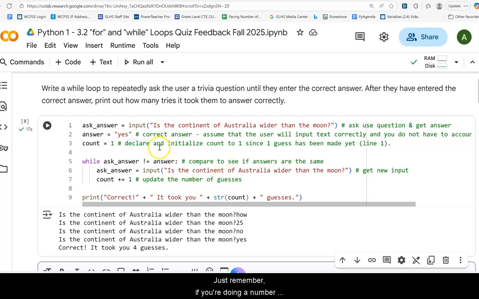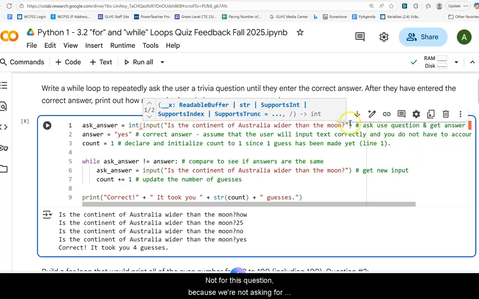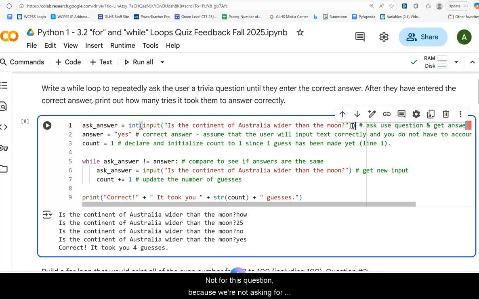Just remember, if you're doing a number guessing game, where you're doing a math problem or something, and the input is going to be an integer or even a float that you're comparing to a number, you're going to have to cast like this. Not for this question because we're not asking for a number, but if you had one, you would have to cast like that.